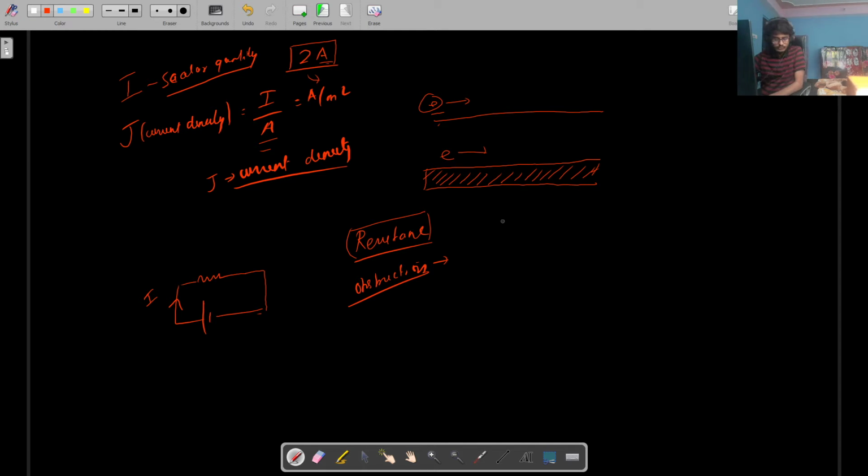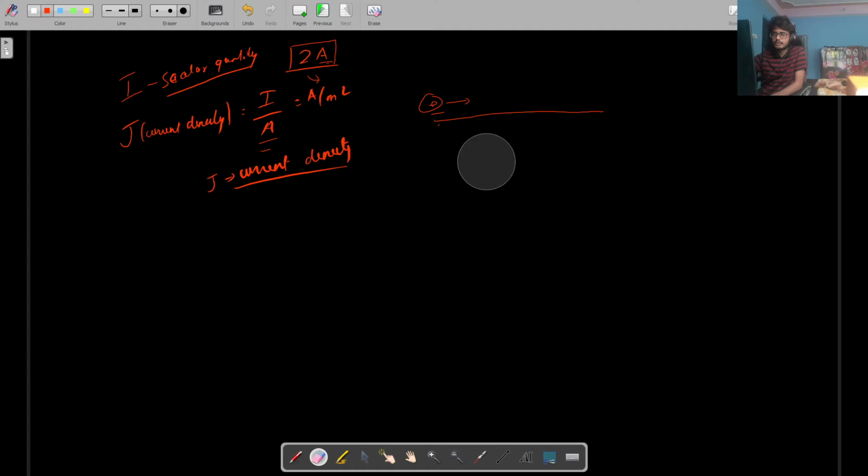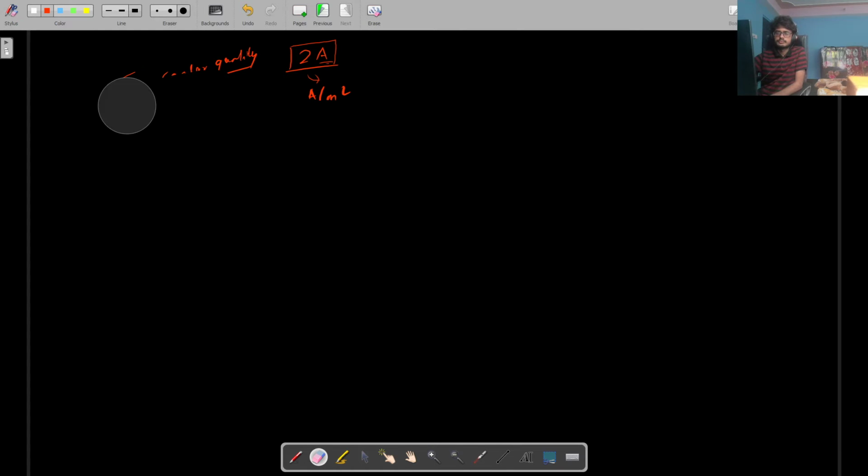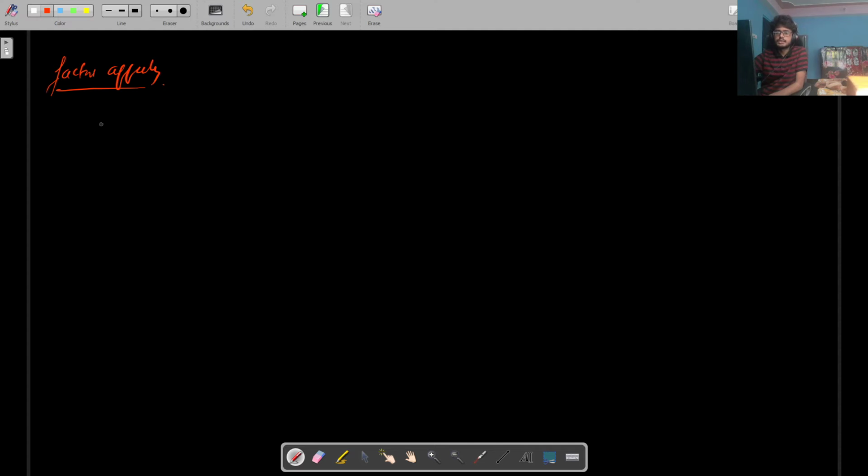So we already did a derivation of this in class 10, so I would not want to do it, but still I'll give a brief idea about resistance. So factors affecting resistance, we need to understand factors affecting resistance. Only two factors we need to study. First one is length and second one is area. So resistance is directly proportional to length. So whenever there is increase in length, there is increase in resistance, and inversely proportional to area.